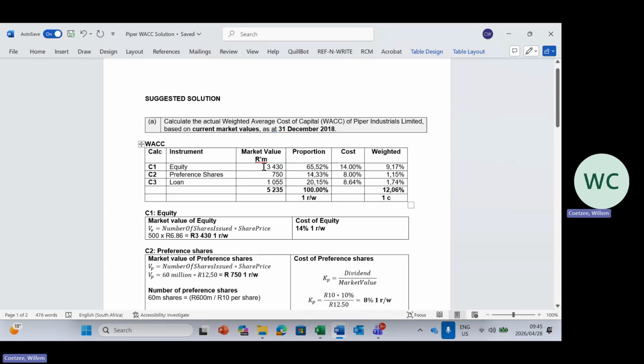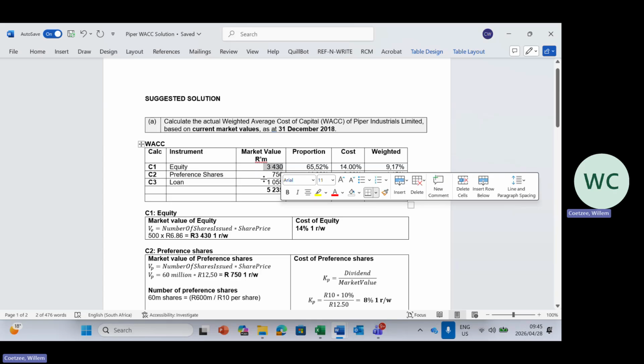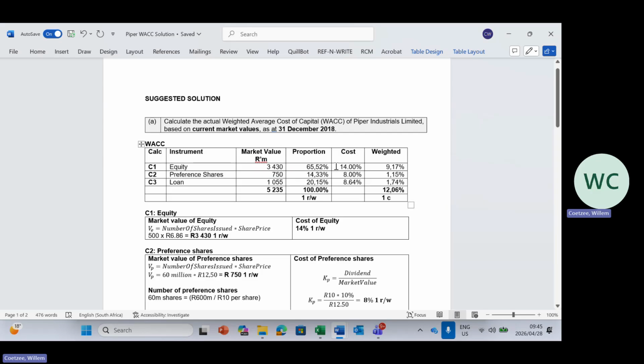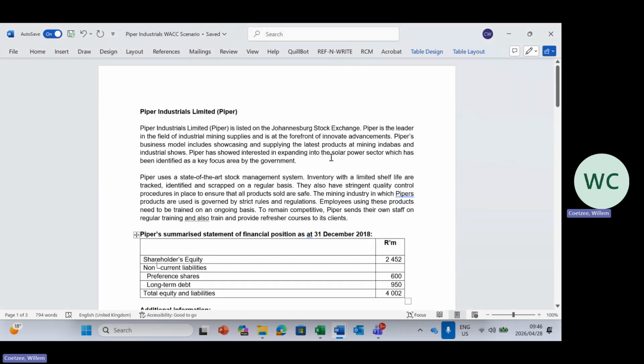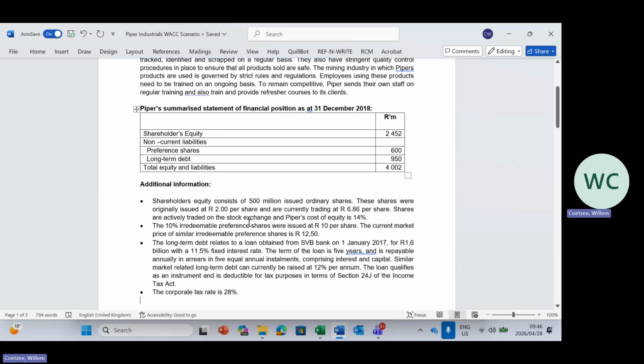So for equity, I need the market value. There are two ways of determining that. And for the cost, there are also two ways to determine that. For some questions, we will make this the calculation part and give you this, and vice versa. In this case, we gave you the cost of equity, so 14%. Just be careful, or familiarize yourself with the different kinds of wording that you might experience. In this case, we said shares are actively traded and the cost of equity is 14%, so we pretty much told you straight up.